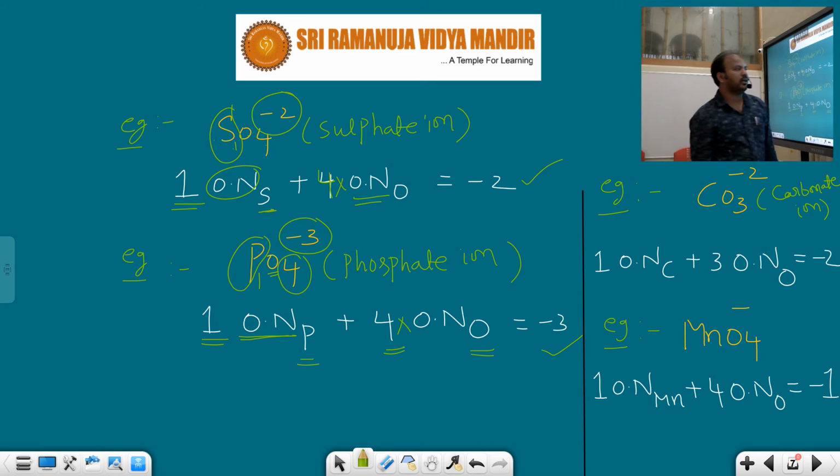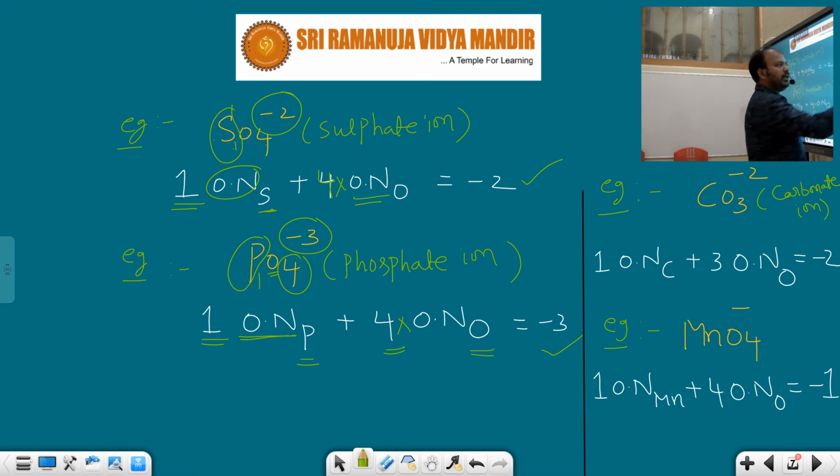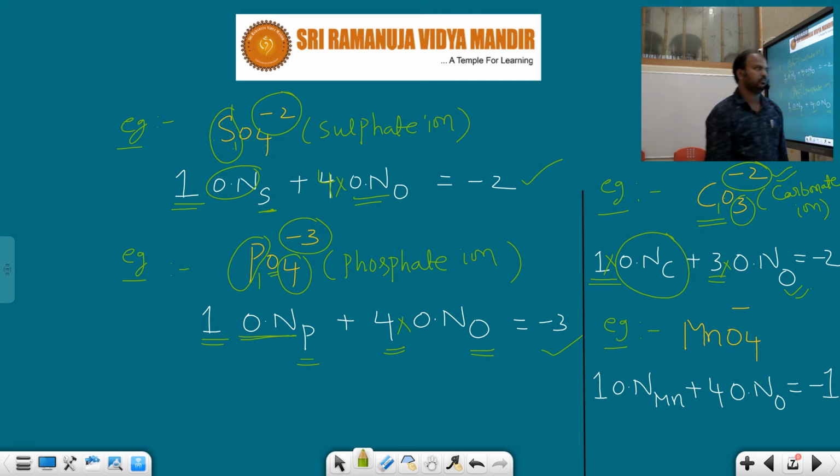So regarding the carbonate ion, how to write that? How many carbons are present in it? 1 carbon, 3 oxygen. This should be equal to its charge, how much? Minus 2. So first of all take that one carbon. How many carbons are there? 1 into oxidation number of carbon atom, plus 3 into oxidation number of oxygen atom, should be equal to its charge, minus 2.